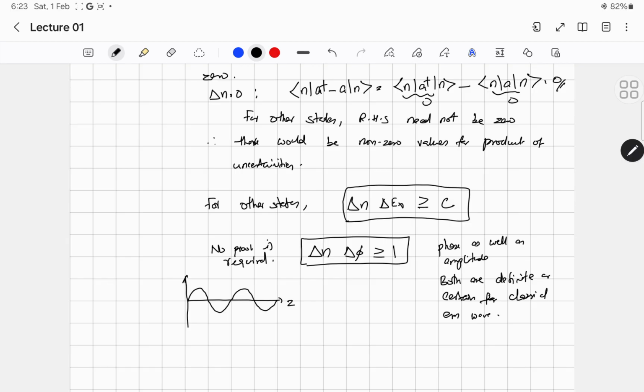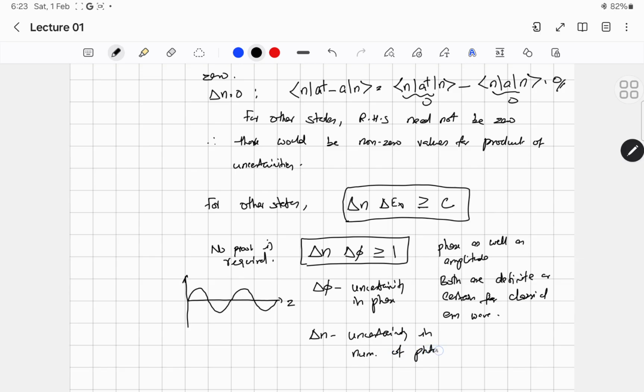It is the product of uncertainty in the number of photons and the phase. So delta phi is the uncertainty in phase, and delta n is the uncertainty in number of photons.